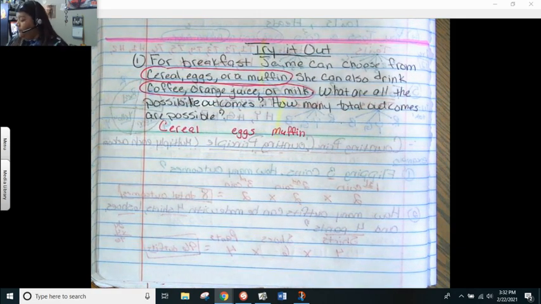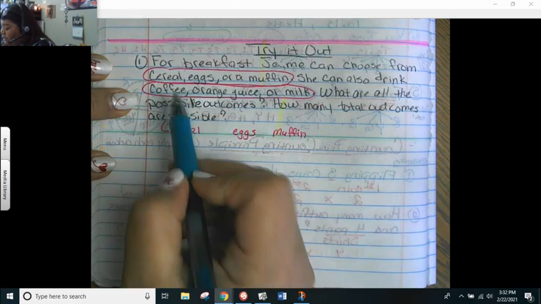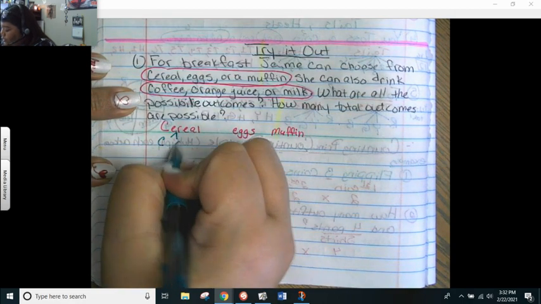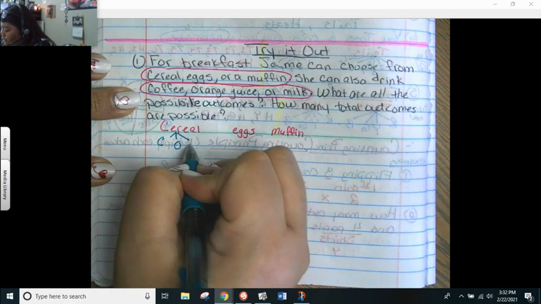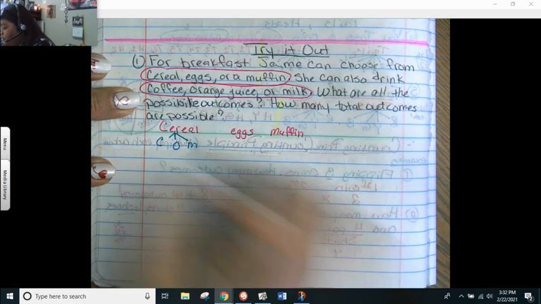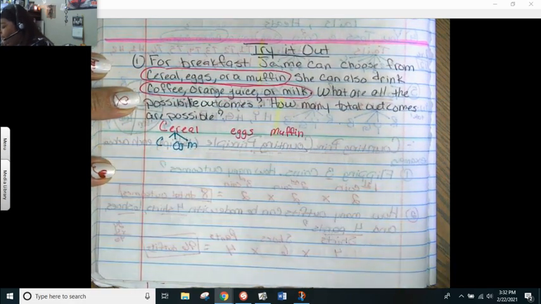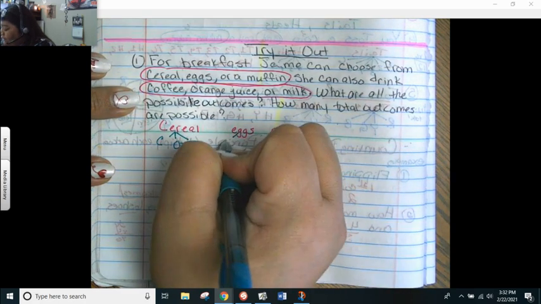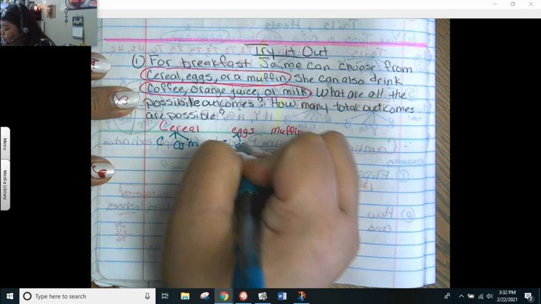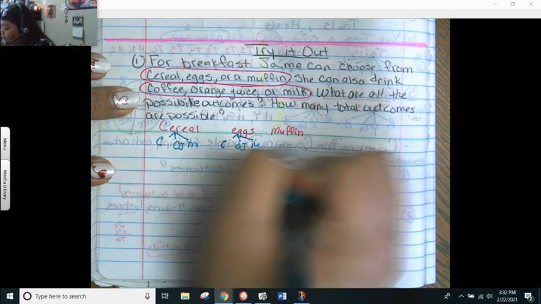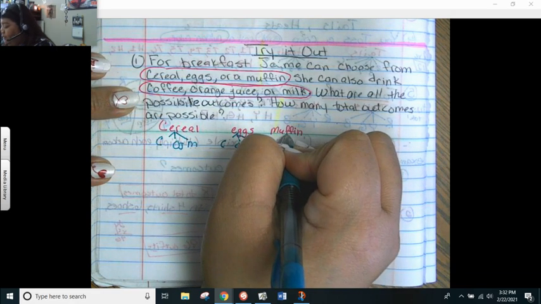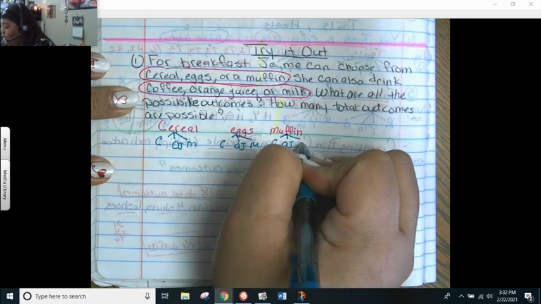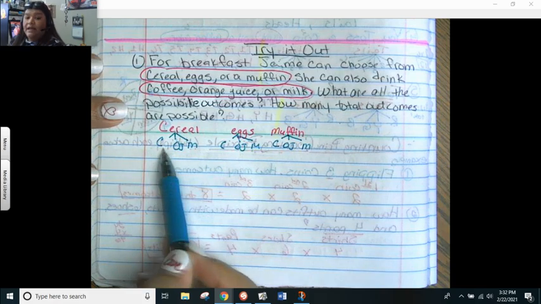Her branches are coffee, C for coffee, orange juice, OJ for orange juice, or milk, M for milk. I should put OJ, that way we know. The branches are the same thing for the eggs. So I can have eggs and coffee, eggs and orange juice, eggs and milk. Same thing with a muffin: muffin and coffee, muffin and orange juice, and muffin and milk. So that's what it should look like.